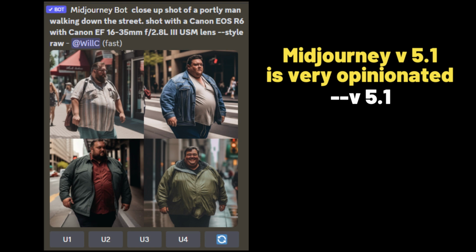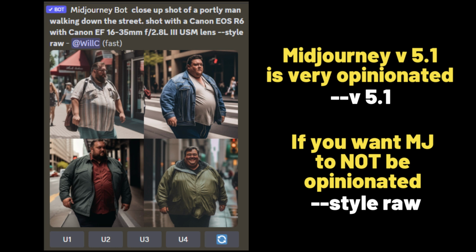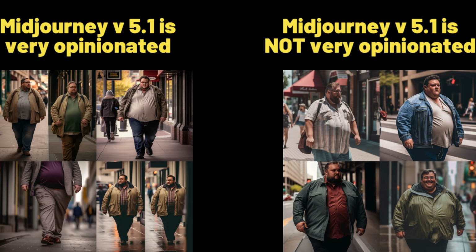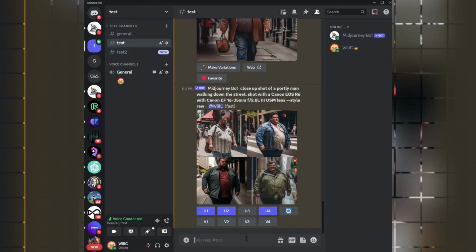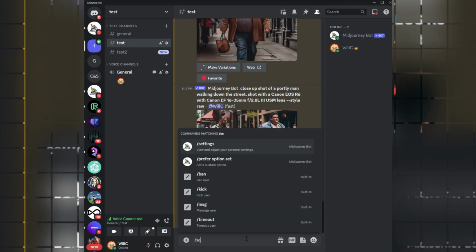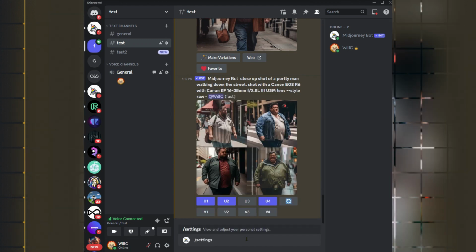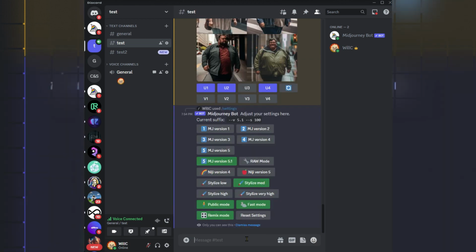Midjourney 5.1 is very opinionated. If you want it not to be opinionated, add the style raw. Go to Settings if you prefer a very opinionated Midjourney or a not very opinionated one. Type /settings. Midjourney 5.1 is selected by default, and raw mode is not selected. But if you want Midjourney to generate exactly what you want, then select raw mode. But if you want Midjourney to be opinionated and creative, do not select raw mode.